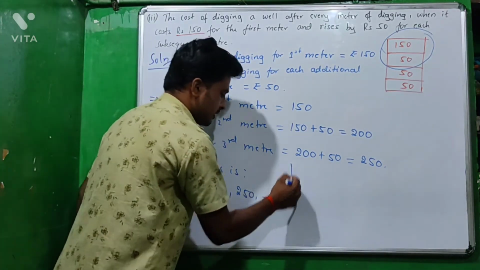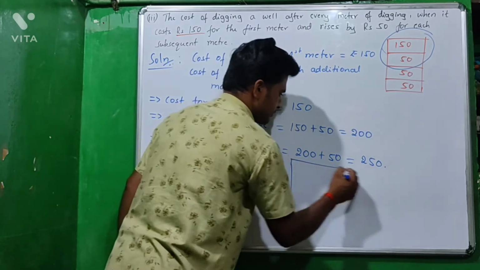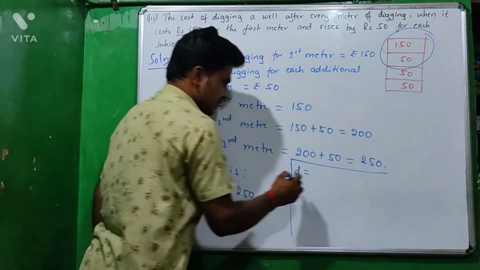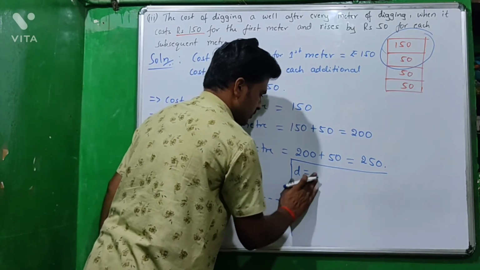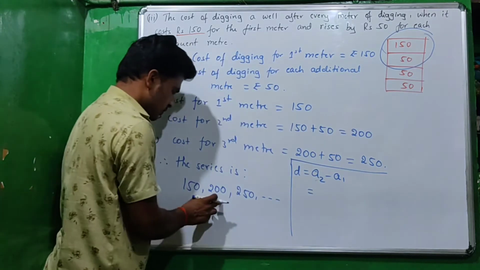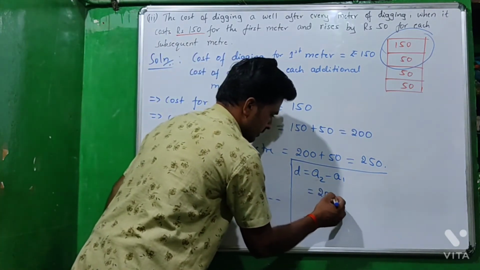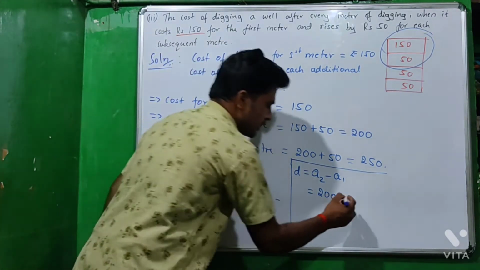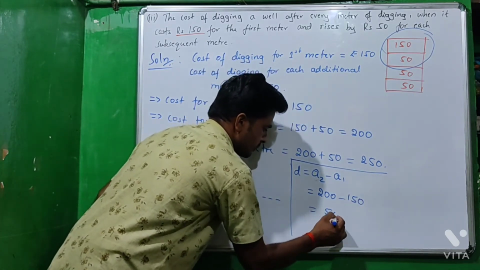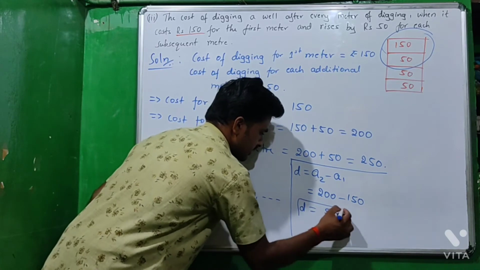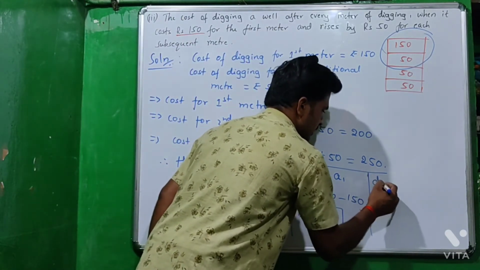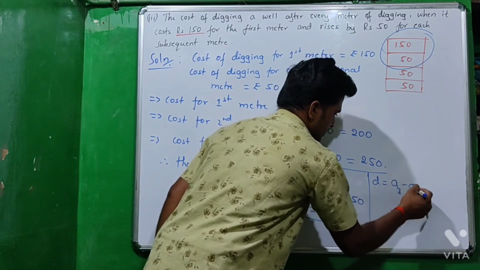Then next find the common difference. Here D equal to A2 minus A1. A2 is 200 minus A1 is 150. So 200 minus 150 is 50. So here D is 50. Then find another D. D equal to A3 minus A2.